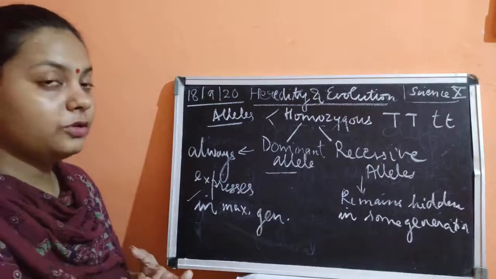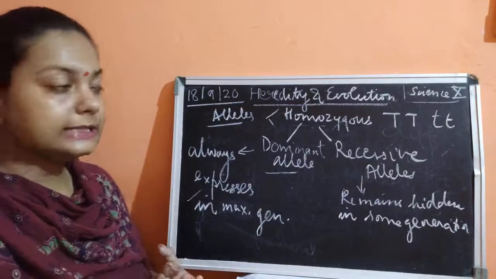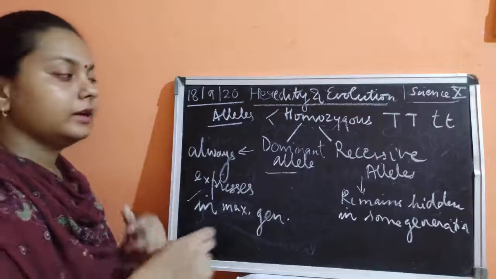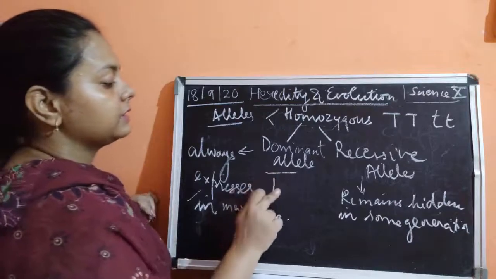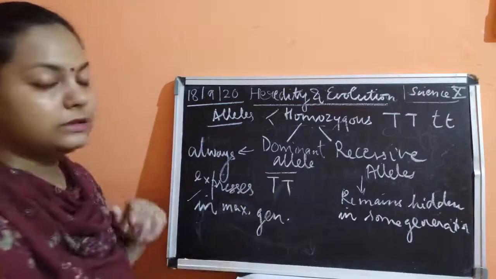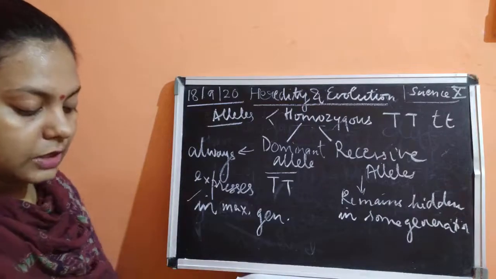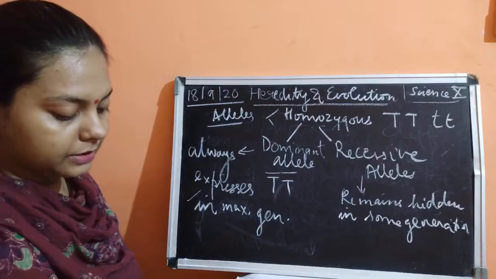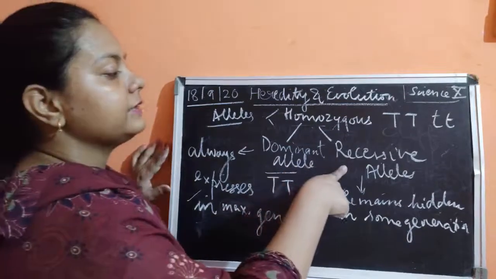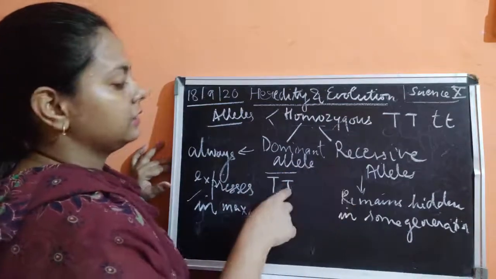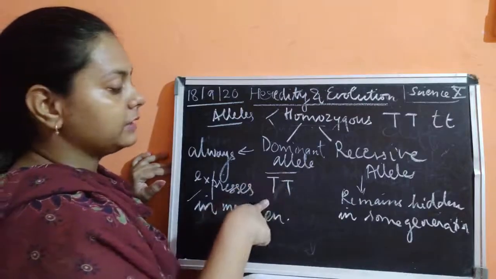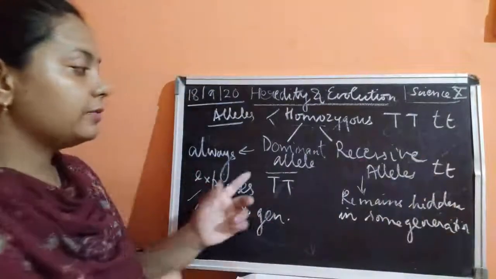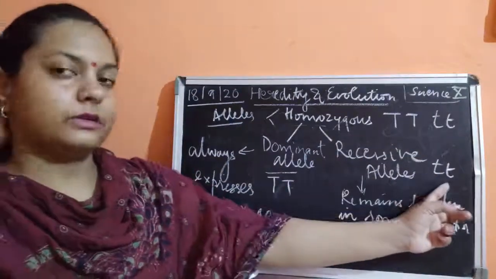And I told you that traits are always expressed by alleles. Dominant alleles means that it is always expressed in each and every generation, which is always written in the form of capital letters. So dominant allele is always written in capital letters, and recessive alleles are written in small letters. These are pure dominant, these are pure recessive.